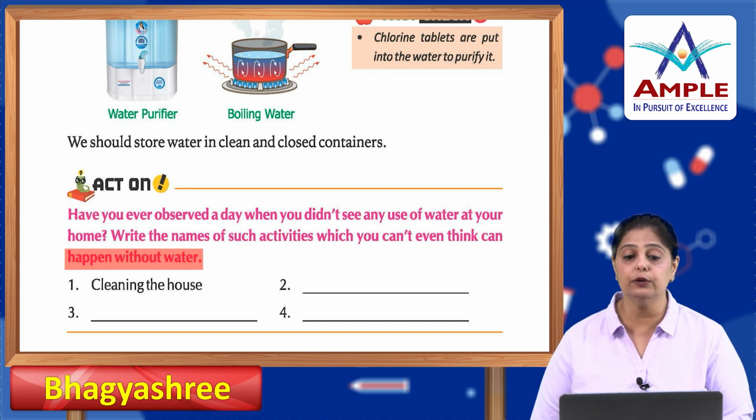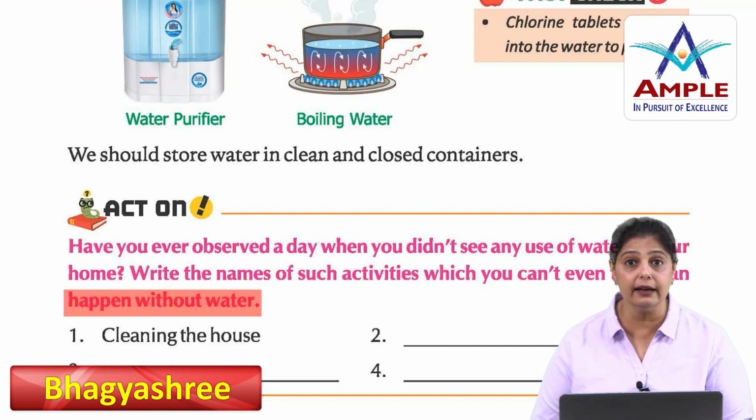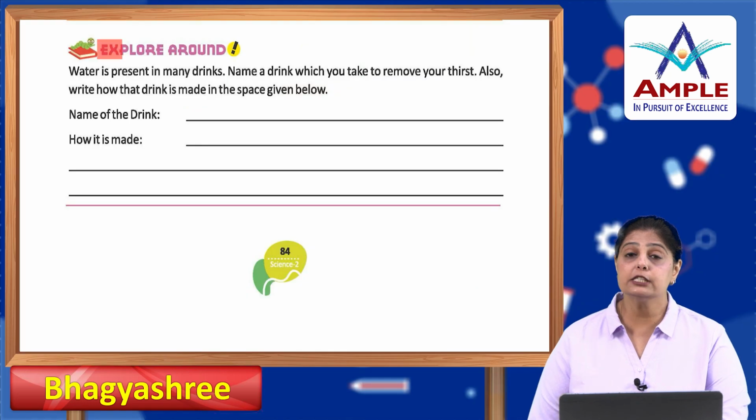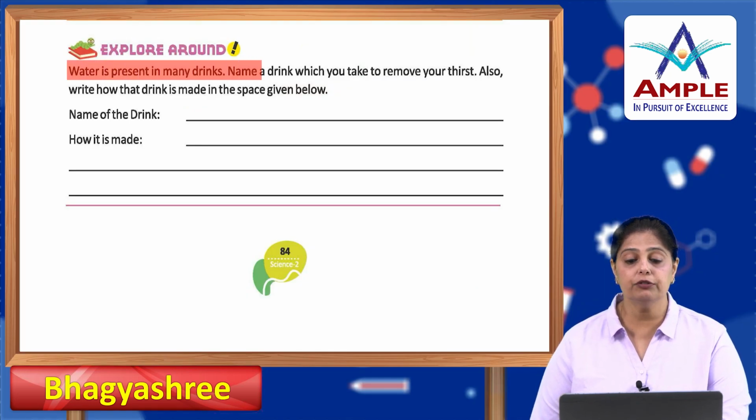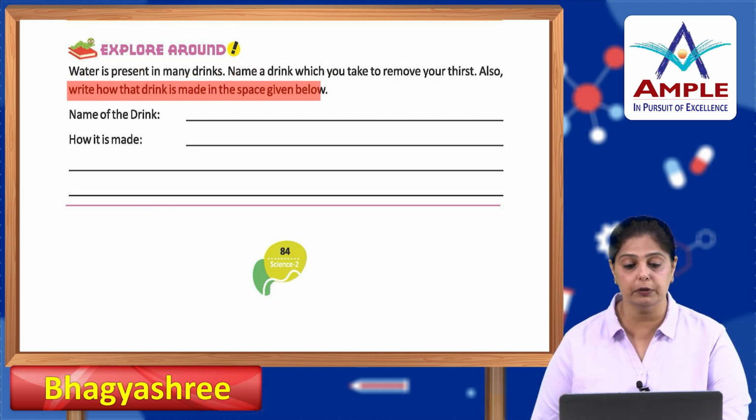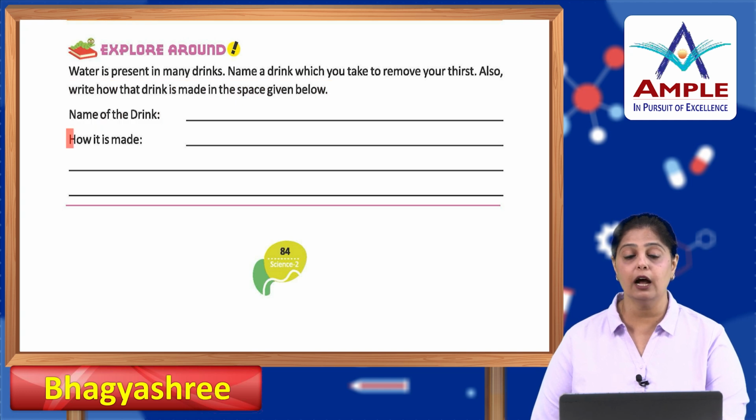Okay. So, we need water to clean the house, we need water to cook food, we need water to wash our utensils, to wash our clothes. We need water to drink. Alright. Now, explore around. Water is present in many drinks. Name a drink which you take to remove your thirst. Also, write how that drink is made in the space given below. So, name of the drink and how it is made.